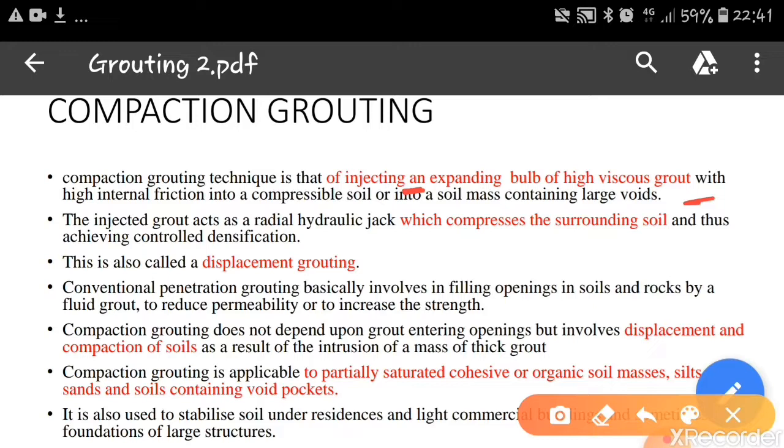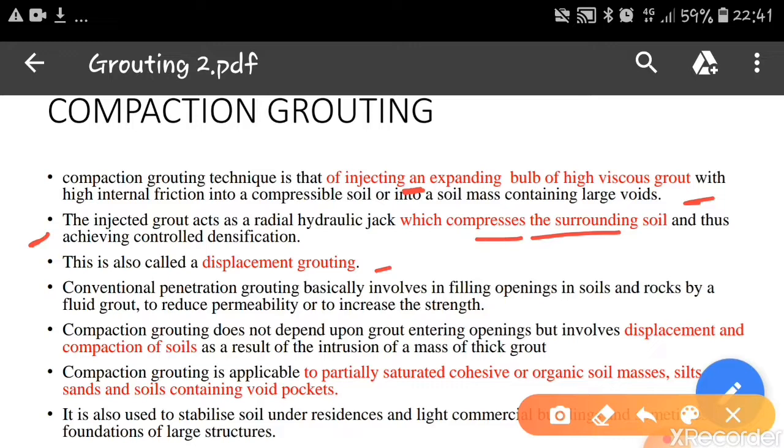The injected grout acts as a radial hydraulic jack which compresses the surrounding soil, thus achieving controlled densification. So the grout which is injected acts like a hydraulic jack. A jack exerts pressure on the surrounding soils, and that's how we can achieve the required densification. Since there is a displacement of particles here, this technique is also called the displacement technique or displacement grouting.